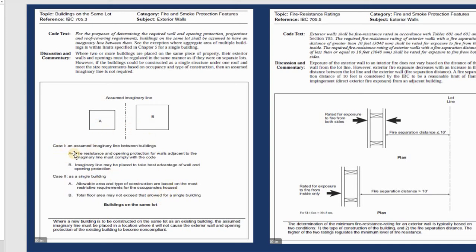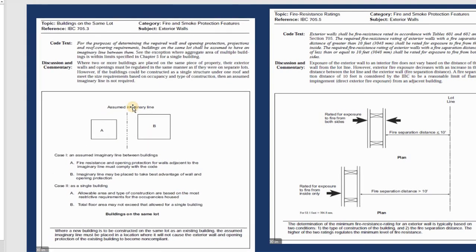And for the other case, you can use fire resistance design for both of them, opening protection for the wall, or you have adjacent walls like this. You need to comply with the code to make sure which one you need to design for this wall and this wall. So it depends on occupancy in one case, or in the other case it depends on the floor area for each of them. So you must check it to make sure you design the wall right here.